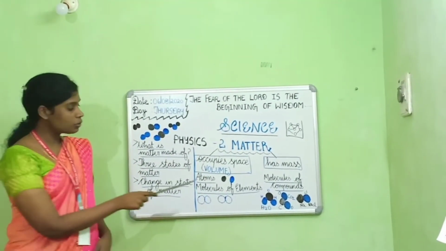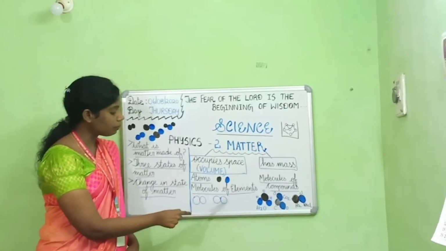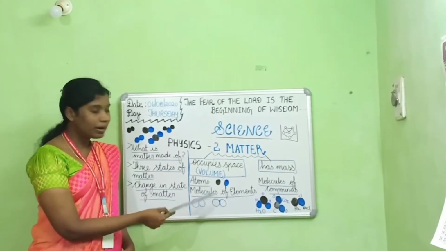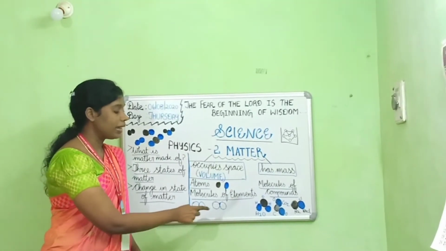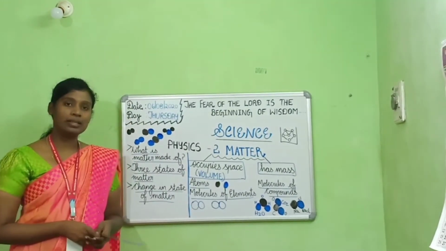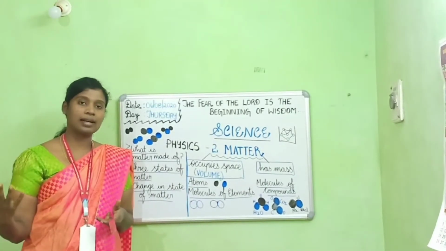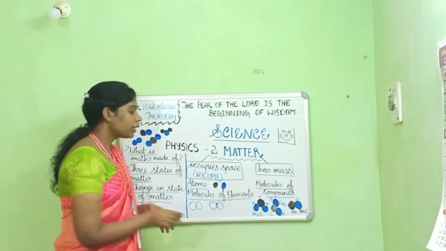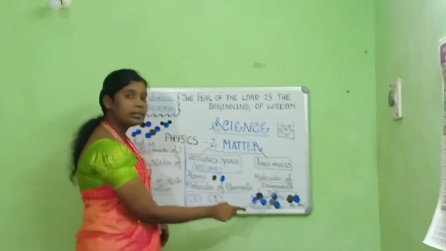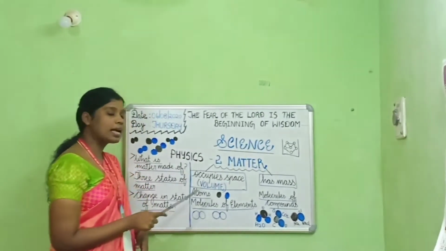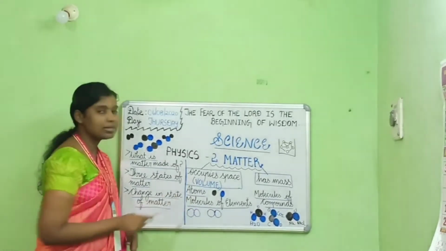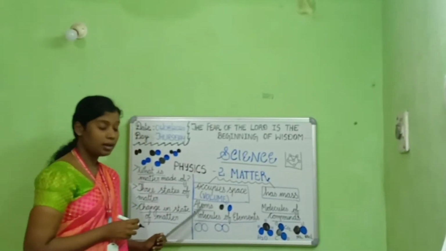When atoms of the same kind combine with each other, they are called molecules of elements. Whereas when atoms of different kinds combine with each other, they are called molecules of compounds.